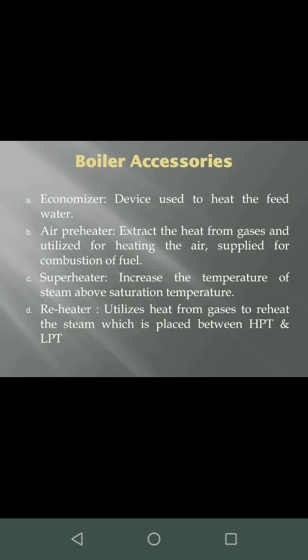Next are boiler accessories. As I told you, boiler accessories are the extra features that are present in a boiler. First is the economizer. The economizer is a device used to heat the feed water. Before the water gets inside the drum, it is heated using an economizer. The exhaust gases produced by the combustion of the fuel still carry a little waste heat before going out to the chimney.